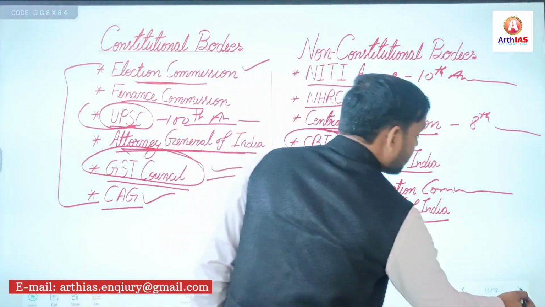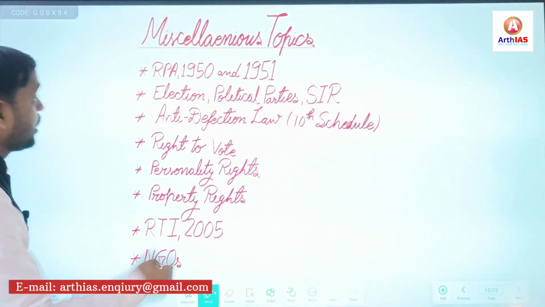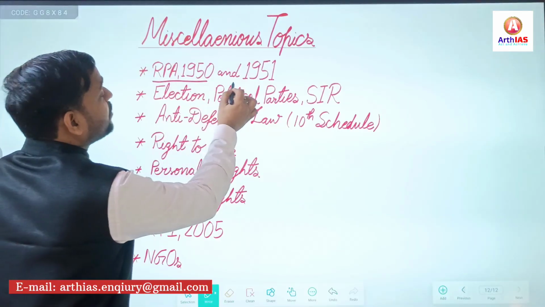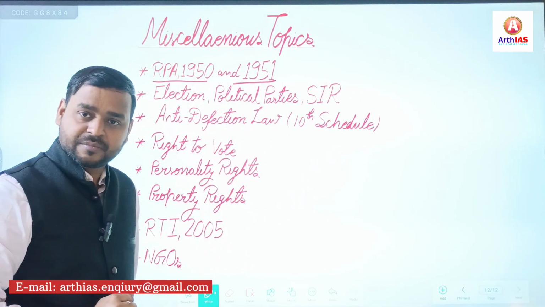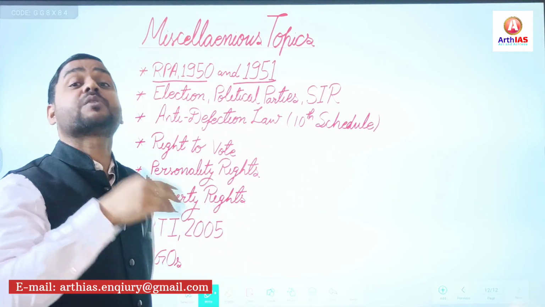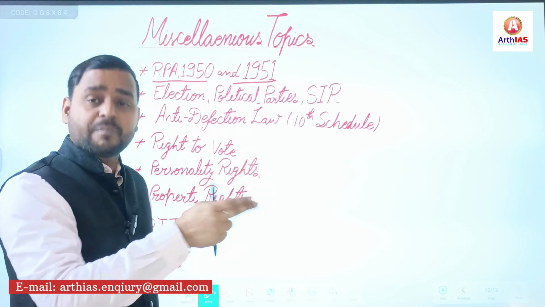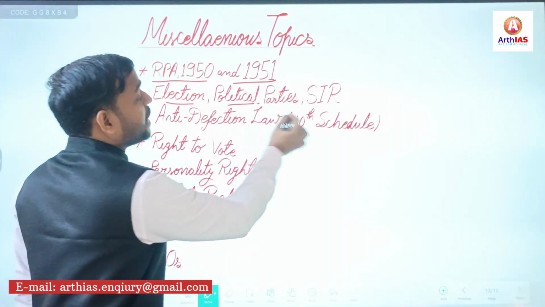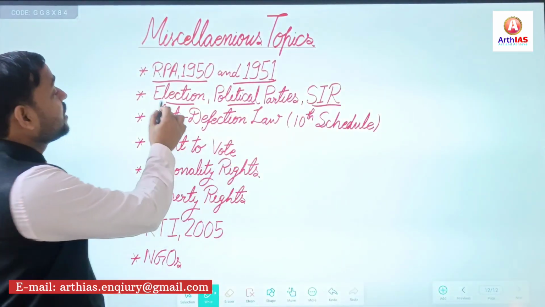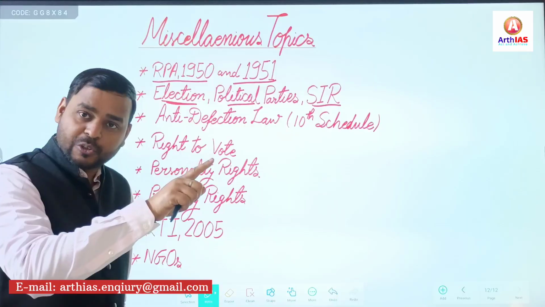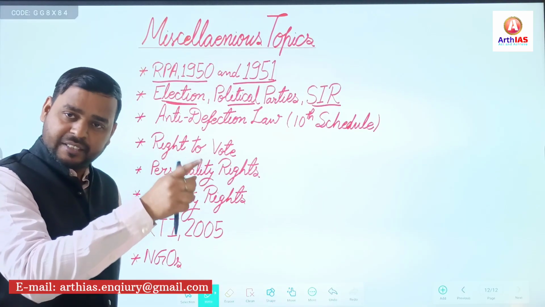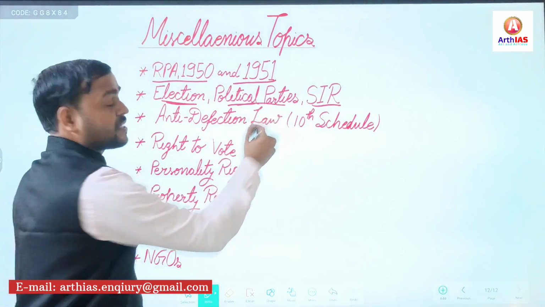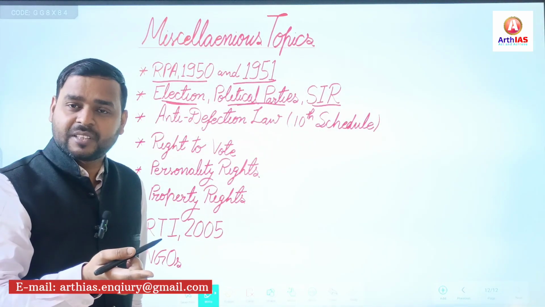Then finally see the remaining topics. Under miscellaneous topics, study the Representation of People Act 1950 and 51. Qualification of members, disqualification of members, removal, or apart from that, election, political parties, SIR. Election of both Parliament, meaning Lok Sabha, Rajya Sabha, plus legislative assemblies. Political parties, their registration.